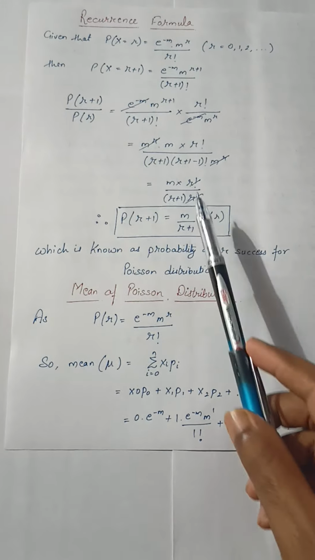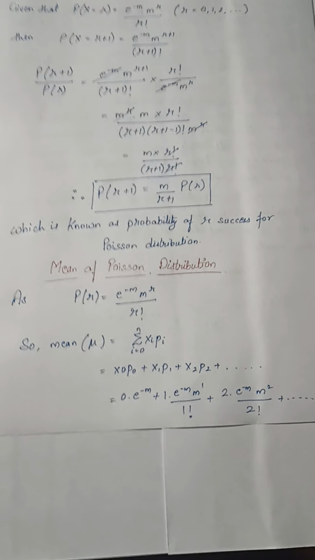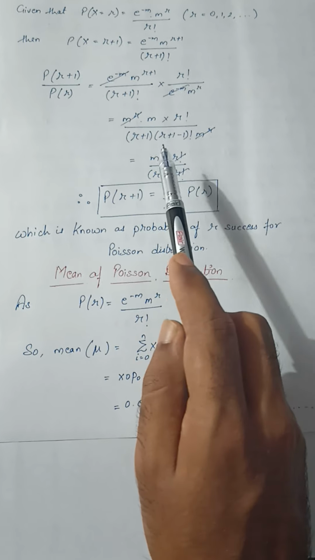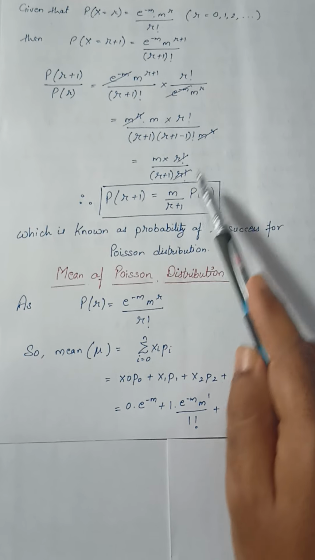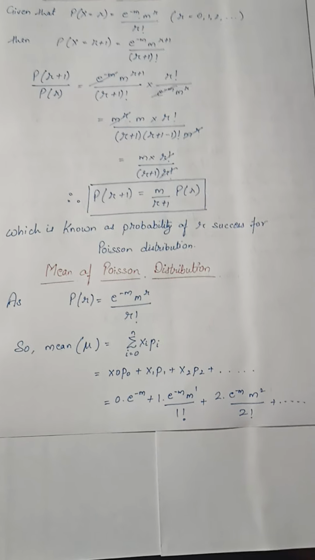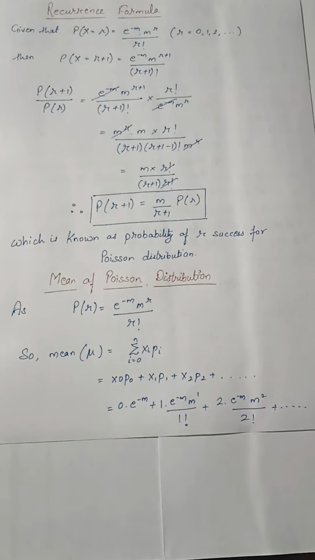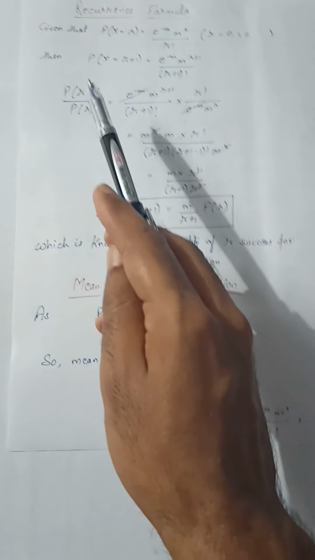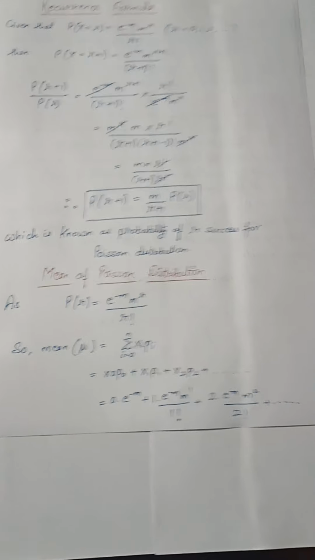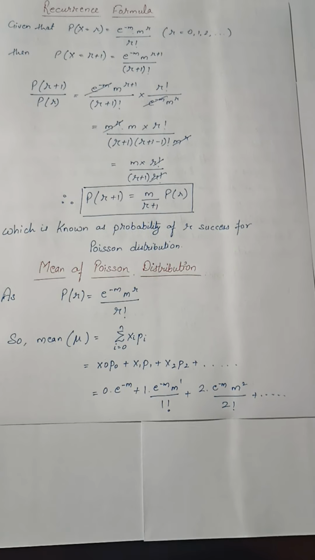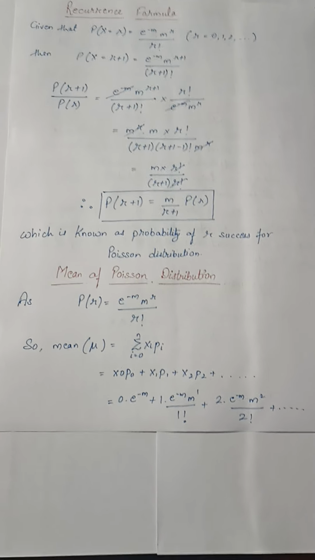We have studied the factorial representation in class 11th, that n factorial is equal to n into n minus 1 factorial. So r plus 1 factorial will be r plus 1 into r plus 1 minus 1 factorial. The 1 minus 1 cancels, so it is r plus 1 into r factorial. Now r factorial cancels from top and bottom, so P of r plus 1 will be equal to m upon r plus 1 into P of r. On the right-hand side only m upon r plus 1 remains, and on the left-hand side P of r plus 1 upon P of r is cross multiplied. So P of r plus 1 equals m upon r plus 1 into P of r, where P of r is the probability of r successes for Poisson's distribution.